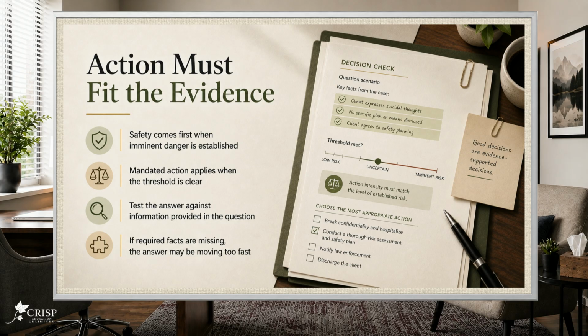The reasoning rule is to test the answer against the information provided in the question before relying on your clinical instincts. Ask what would have to be true for the answer to be justified. Then check whether the question actually established those facts. If the answer depends on information that is missing, it is probably moving too fast. On the EPPP, an answer can feel responsible and still be wrong when it recommends action before the information provided in the question has established enough facts to justify that action.